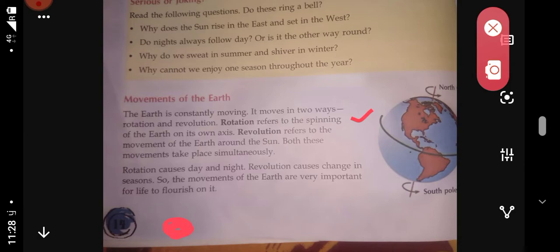And revolution means the earth is revolving around the sun. This is called the revolution. We will learn about both of these motions of the earth. Both these movements take place simultaneously, और ये दोनों movements एक साथ ही होते हैं. So rotation causes day and night and revolution causes changes in season. So the movements of the earth are very important, and we will learn about this in this chapter.